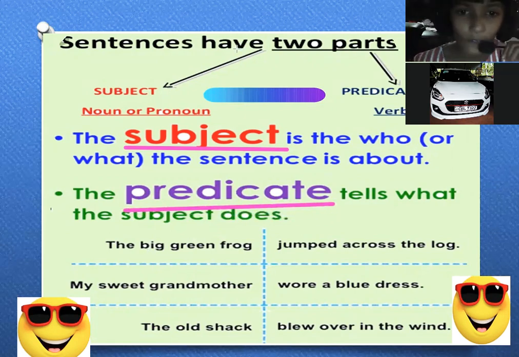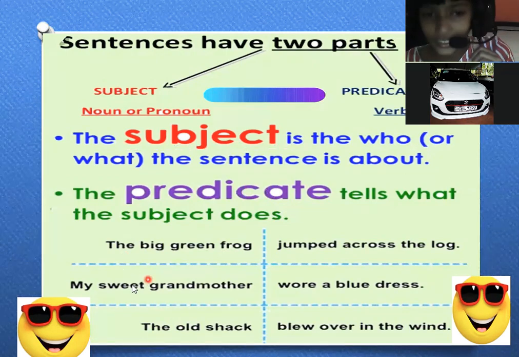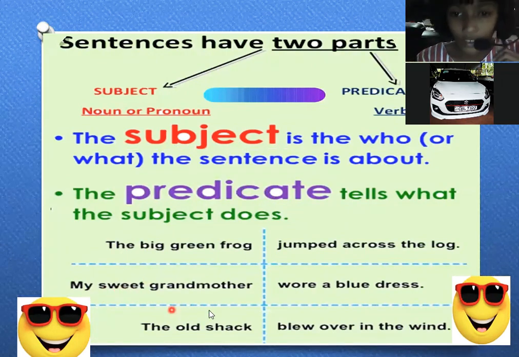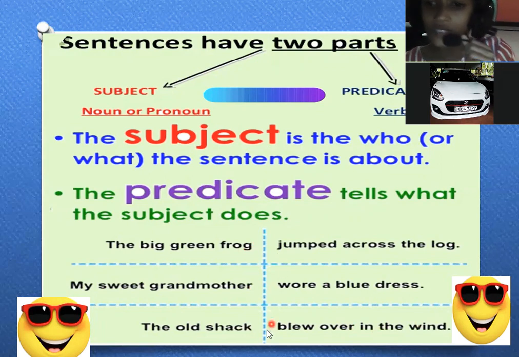The big green frog jumped across the log. You can see here the big green frog is the subject and jumped across the log is the predicate here. My sweet grandmother wore a blue dress. Who wore a blue dress? My sweet grandmother. The old shack blew over in the wind. The old shack is the subject here. Blew over in the wind is the predicate.